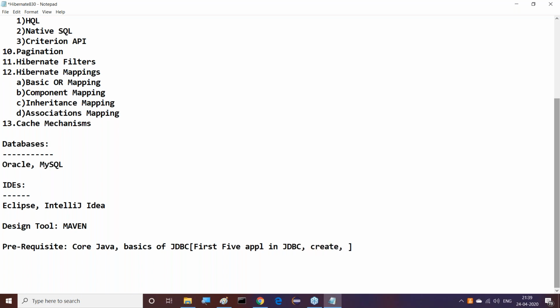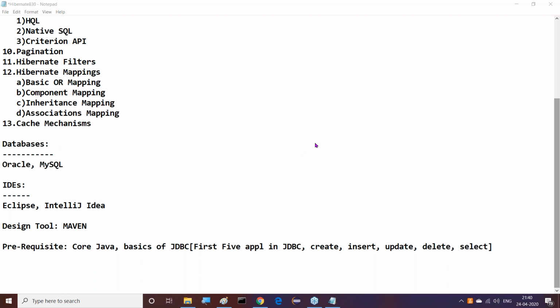To create a table. Next one is to insert records. Next one is to update records. Next one is to delete records. Then after this, to select records. Only these things. If you know these in JDBC, that's fine. Then you are eligible to attend this Hibernate course. Servlets, maybe Struts or maybe JSF, if required, then definitely I will cover that.